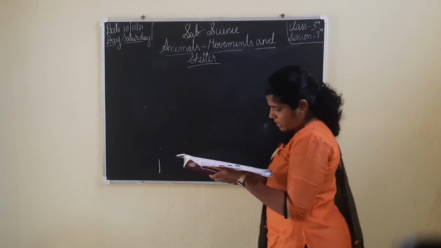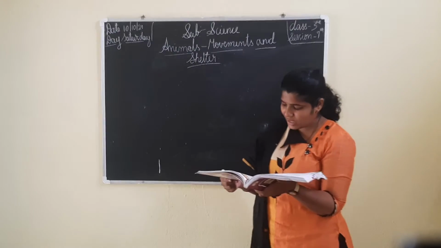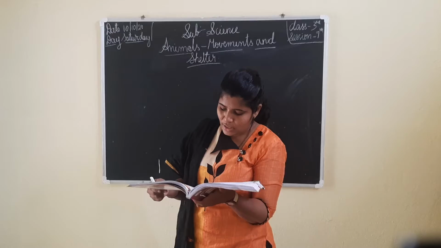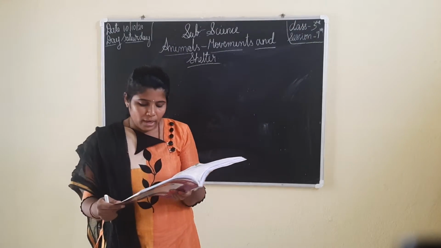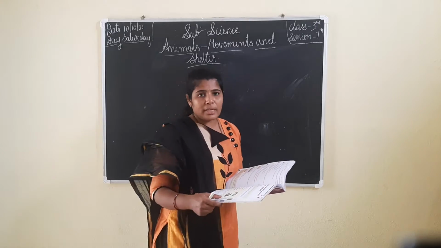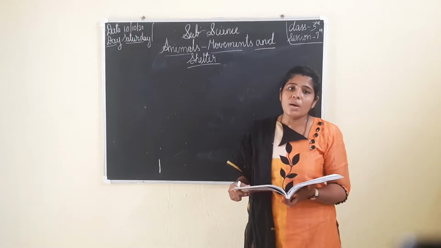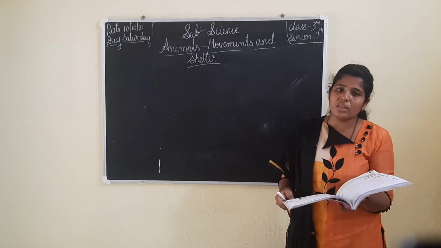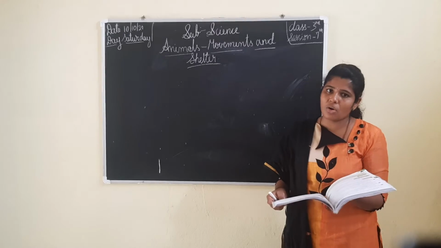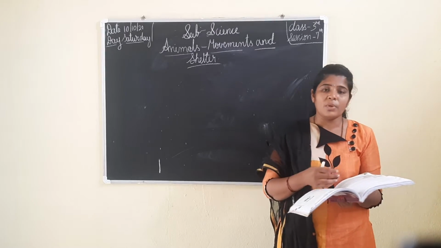Movement in animals. Movement is a character of all living things. You must have seen animals like birds, insects, dogs, and humans moving from one place to another. Movement is the special character of animals. For example, you can see the birds.